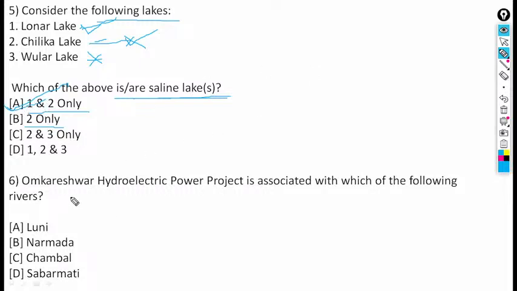Okay, 5 is A. Next, Omkareshwar Hydroelectric Power Project. Omkareshwar Hydroelectric Power Project is associated with which of the following rivers? Luni, Narmada, Chambal, and Sabarmati.